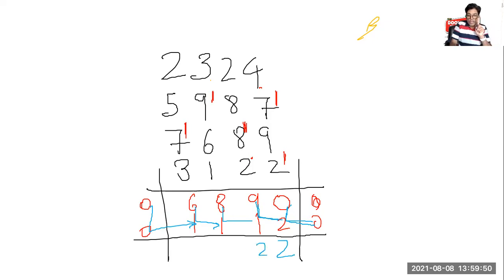Carry over 1. 8, 1, 9 and 1, 10 and 1, 11. Carry over 1. 6, 1, 7, 1, 8, 1, 9. 0, 0, 0, 1, 1. 1, 9, 1, 2, 2 will be the answer.